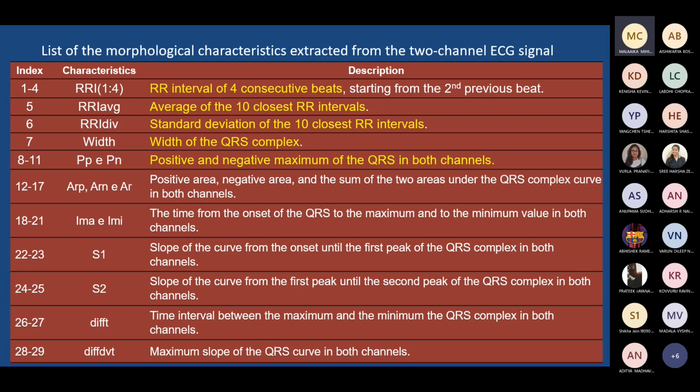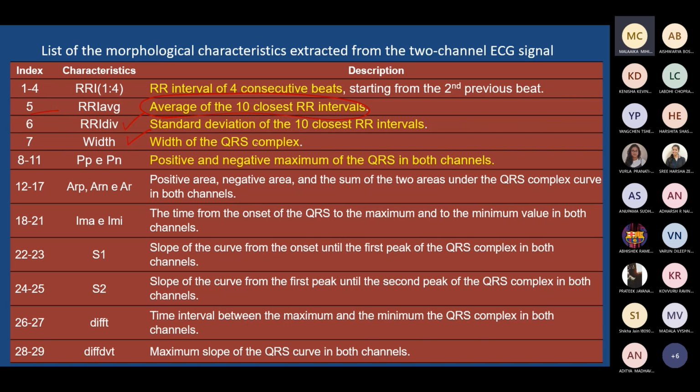So if you check here, the fifth feature in the second row is given: average of 10 closest RR intervals. See how the thought is. Once again, it is on the RR interval, the segment from R peak to R peak. They are focusing on all these first 5 features. Then the sixth one is the standard deviation of 10 closest RR intervals.